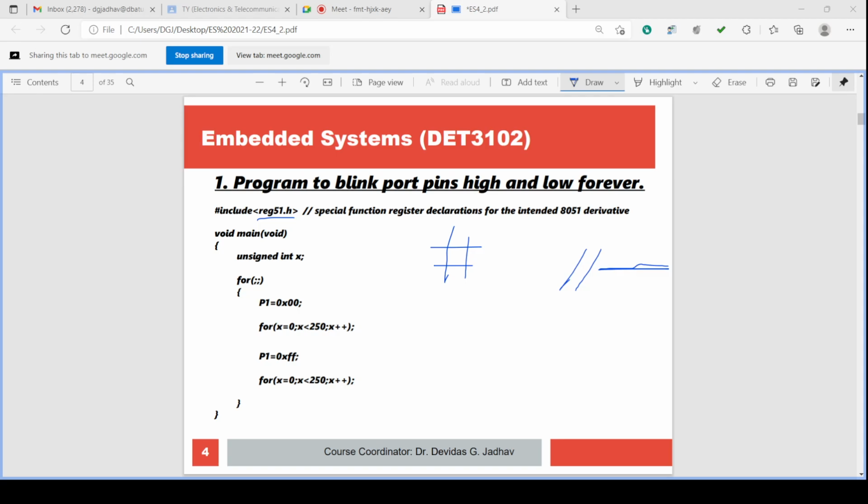All the information can be written in the comments. So comment is just for our convenience to understand what is going on, and it is not the part of the program.